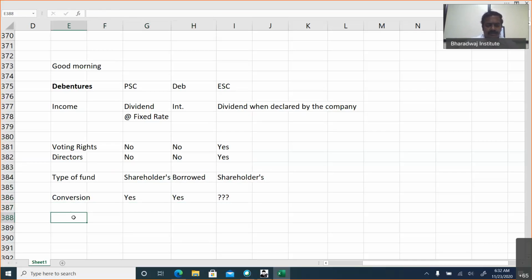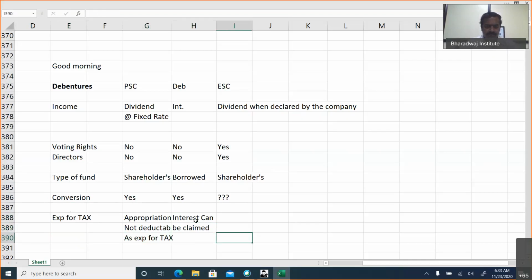And if you look at expense for tax purpose, preference shares dividend is an appropriation of profit. So not deductible as expense for tax. In debenture interest can be claimed as an expense. Otherwise, debenture interest is a charge against a profit.